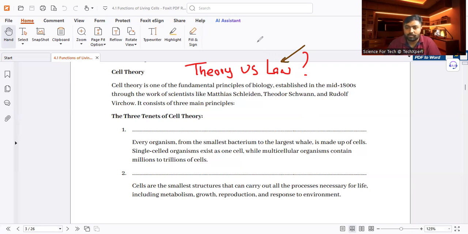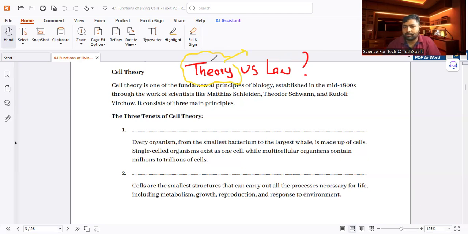Usually, at the first time it comes forward as a theory, but if it is not broken for years and years, it will become a law. A theory can be changed some day.